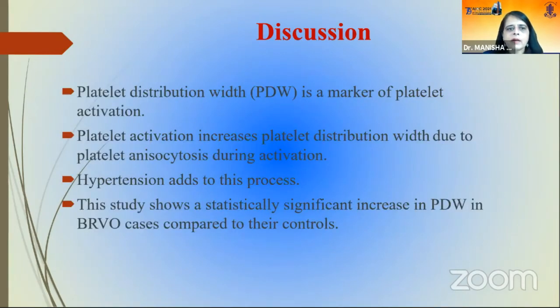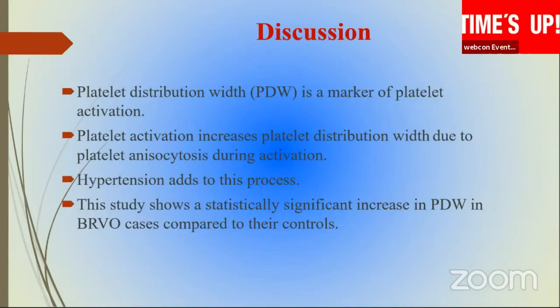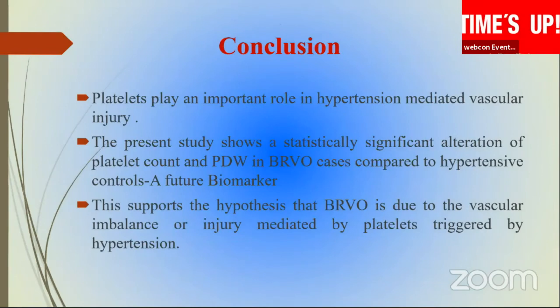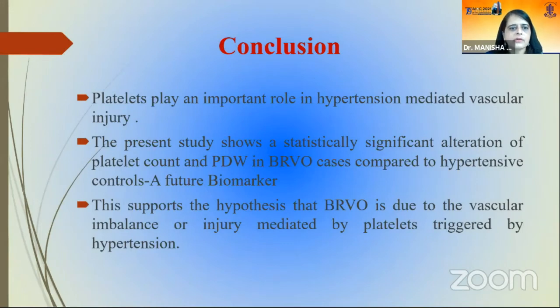Platelet distribution width is a marker of platelet activation. Platelet activation increases platelet distribution width due to pseudopodia formation. Conclusion: platelets play an important role in hypertensive vascular injury. The present study shows statistically significant alteration of platelet count and PDW in BRVO cases and is a future biomarker. This supports the hypothesis that BRVO is due to vascular imbalance or injury mediated by platelets triggered by hypertension. Thank you so very much.